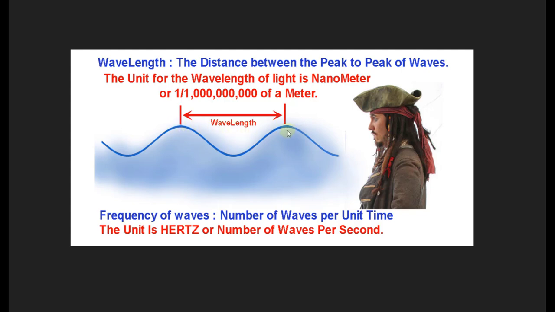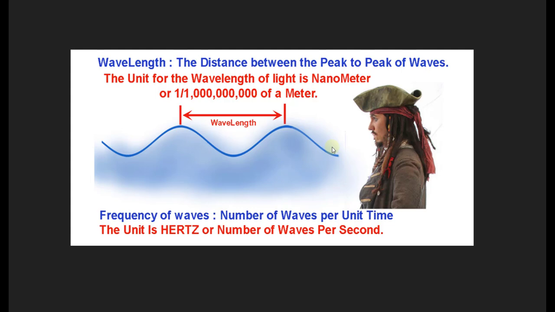Now, when we talk about light, the wavelengths of light are so small that we have to use something really, really tiny. The unit in this case is going to be the nanometer. A nanometer is 1/1000th of a meter. So if you cut the meter in half and you keep cutting it in half 1 billion times, you end up with a nanometer.